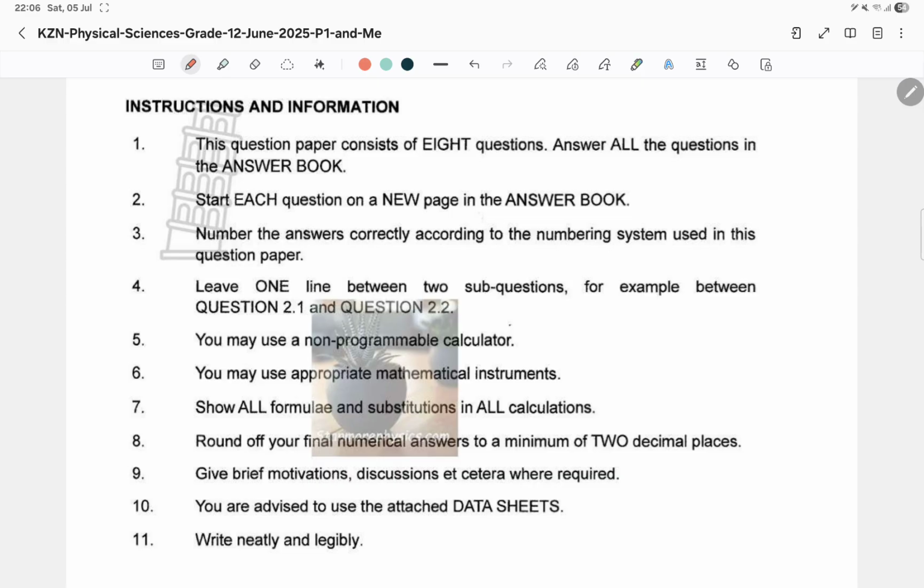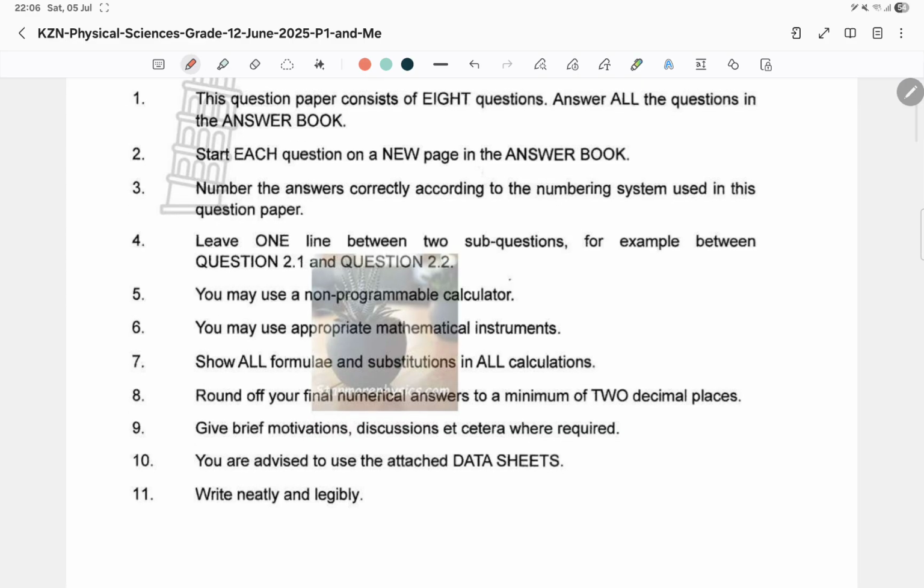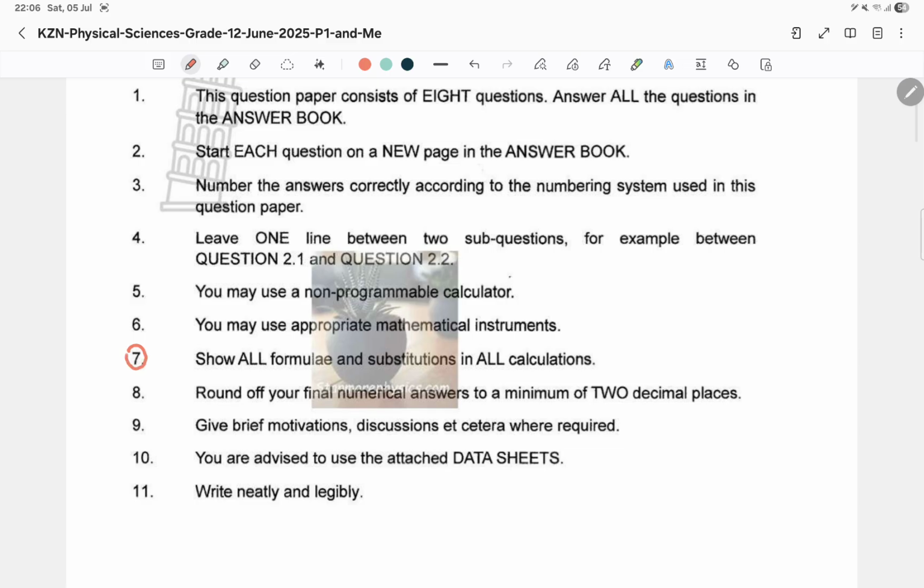All right, so please read these with understanding, but remember this instruction is one of the key instructions when it comes to mark allocation. And this one says minimum of 2 decimal places, so it means we can do 2 decimal places or more than 2 decimal places. Here the lower limit is 2, but we can do more than that if you feel like it.